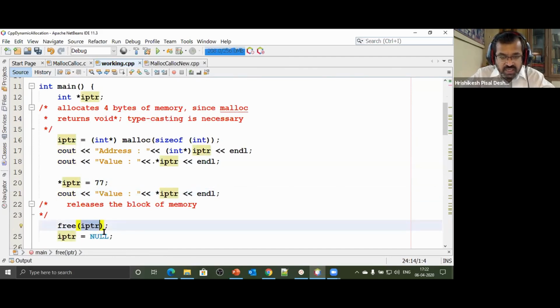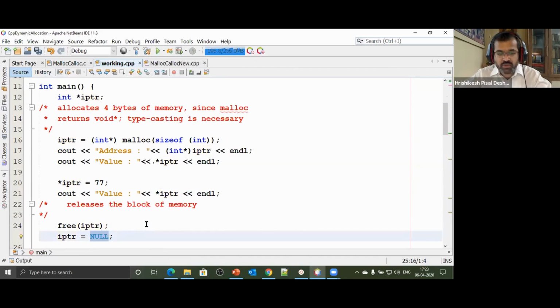When I say free iptr, that block will be released. Block will be released means memory will be released. iptr is assigned value null. So no more dangling pointer. No more dangling pointer. So here we are.